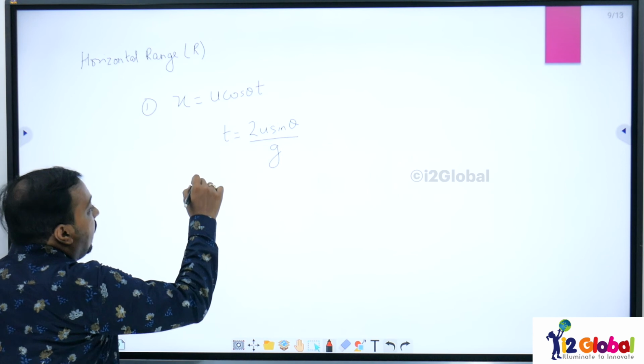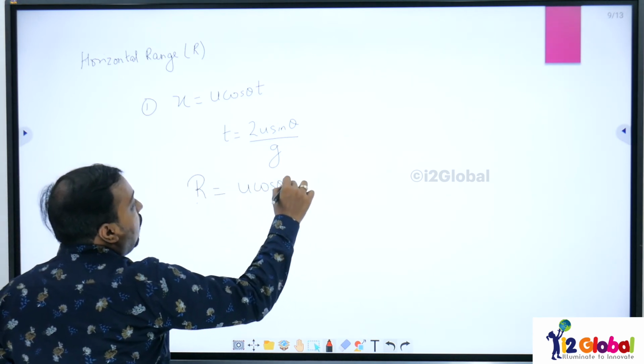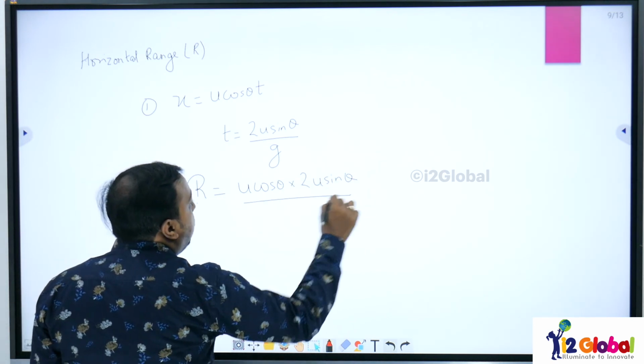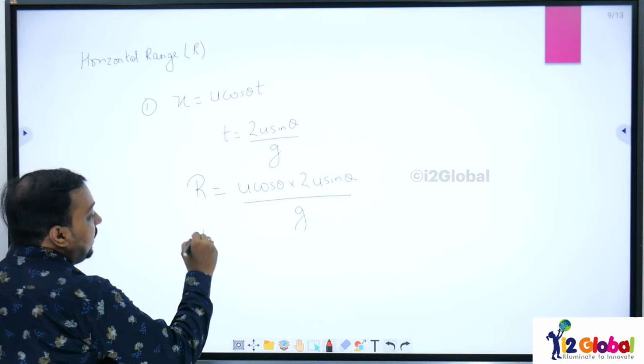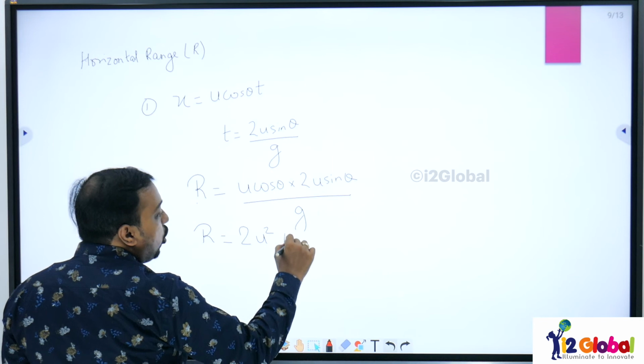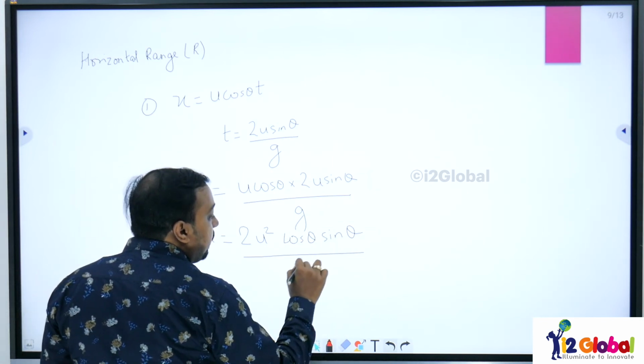So I will get r is equals to u cos theta multiplied by 2u sin theta divided by g. This I can write as r is equals to 2u square cos theta sin theta divided by g.